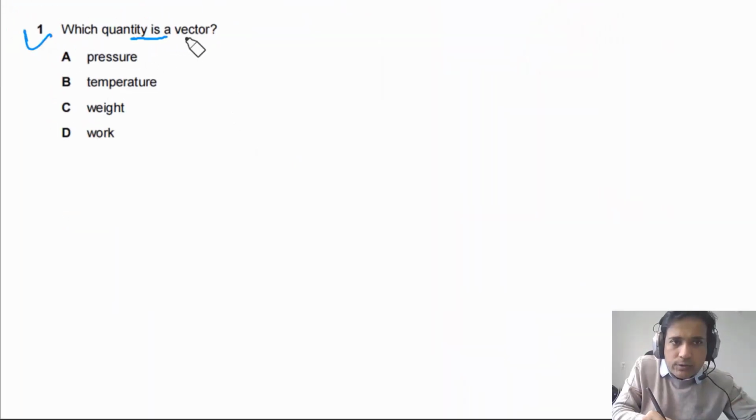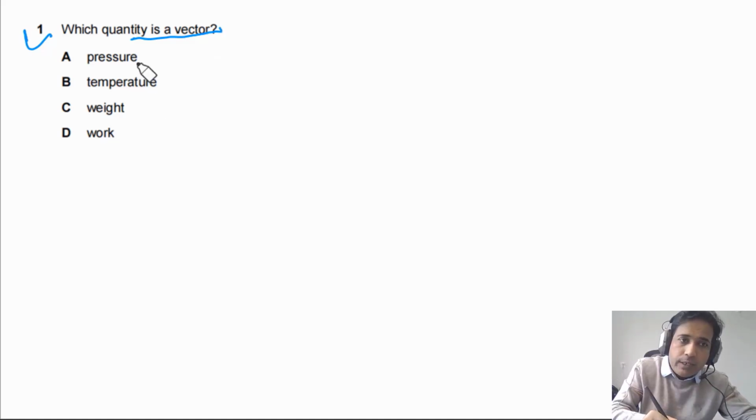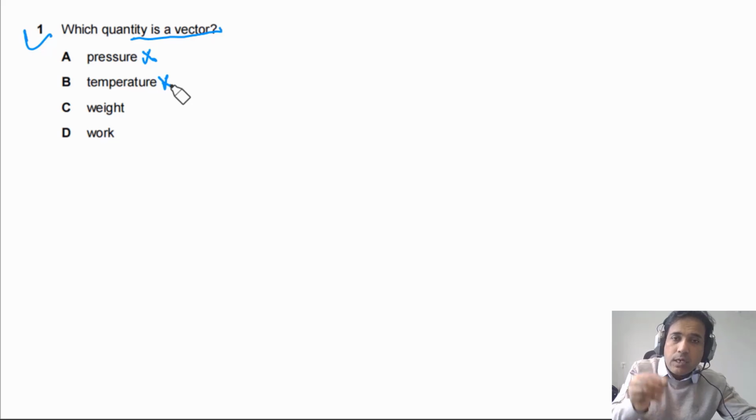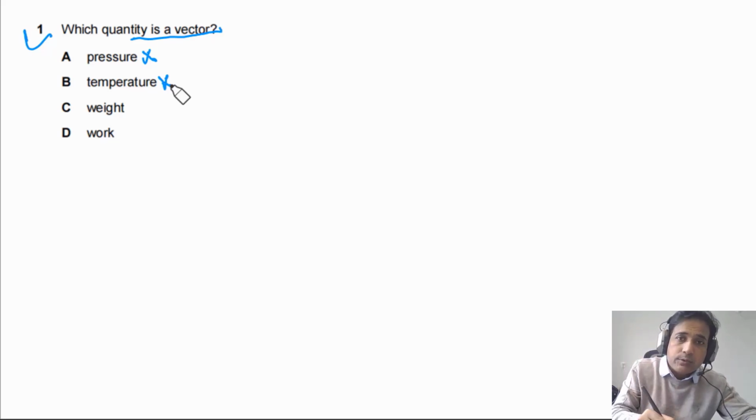Question 1 says, which quantity is a vector? So a vector quantity has magnitude and direction. Now, if you look at the given quantities, pressure is a scalar. To describe pressure, we don't need to talk about direction, so it's a scalar quantity. To describe temperature, we also don't need to talk about direction, so this is also a scalar quantity.